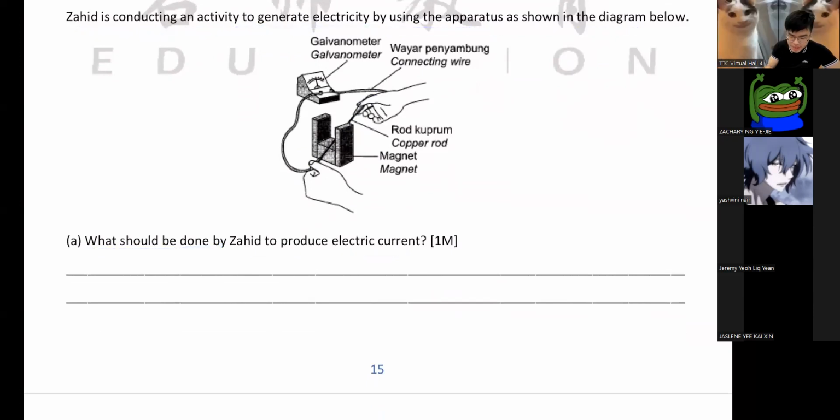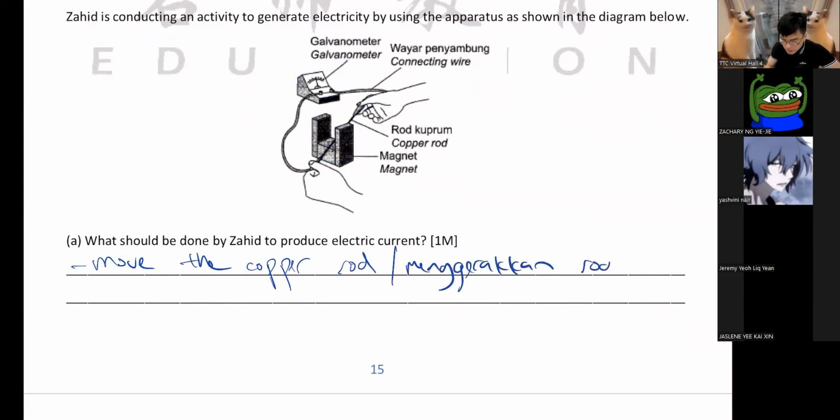Like I said, he needs to move the copper rod. When you move the copper rod, you will get electricity here, because the magnet is not moving, but the copper is moving. Menggerakkan rod kuprum. Move the copper rod.